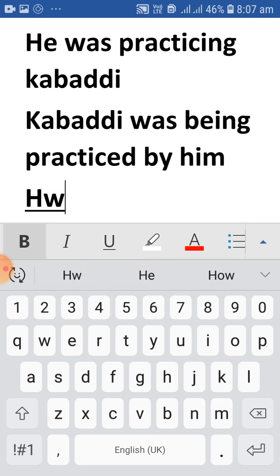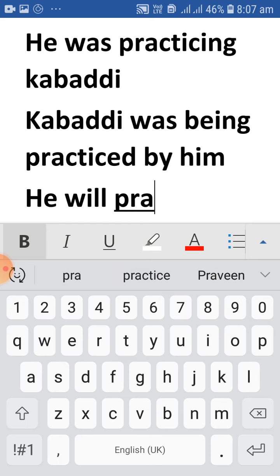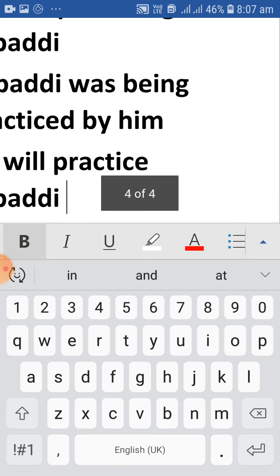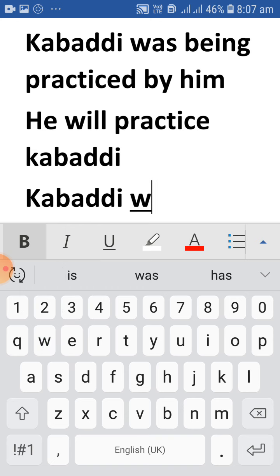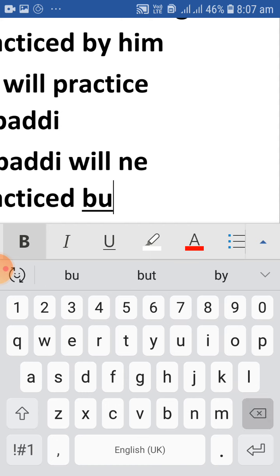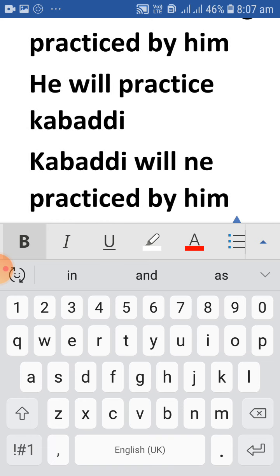Next, he will practice kabaddi. Kabaddi will be practiced by him. Fine. So whatever the verb, it changes to only will.